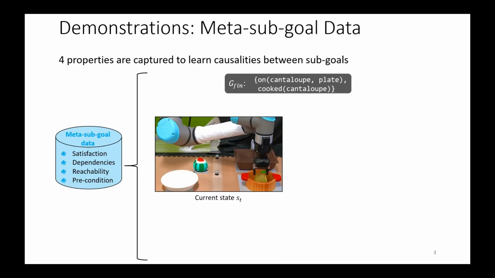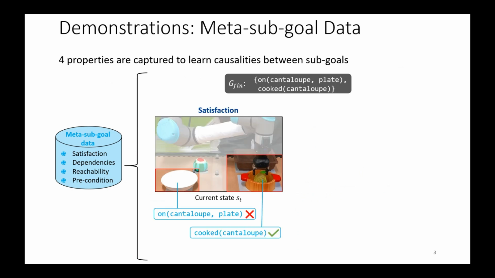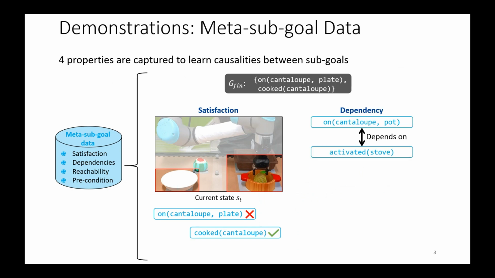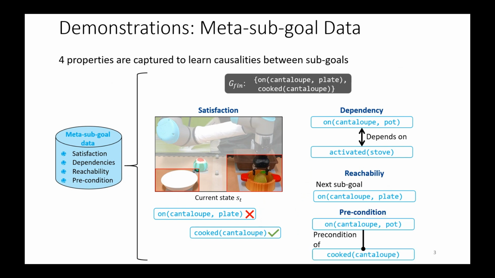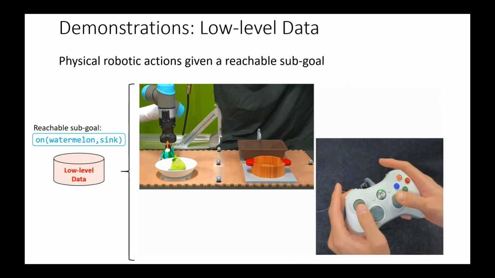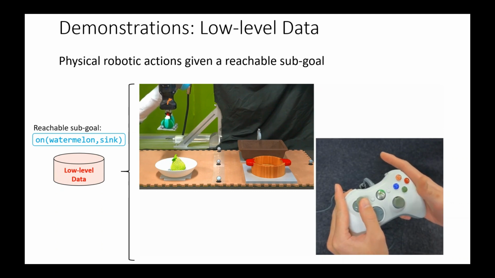Let's focus on the key information required for the meta sub-goal data. First, we need to determine whether a sub-goal is satisfied in a given state. Next, we consider its dependencies on other sub-goals. We also examine its reachability, whether it can be performed in the current state. And finally, its preconditions, meaning the other sub-goals that must be completed beforehand. On the other hand, we have the low-level demonstrations, which consist of physical robotic actions required to reach a given sub-goal.